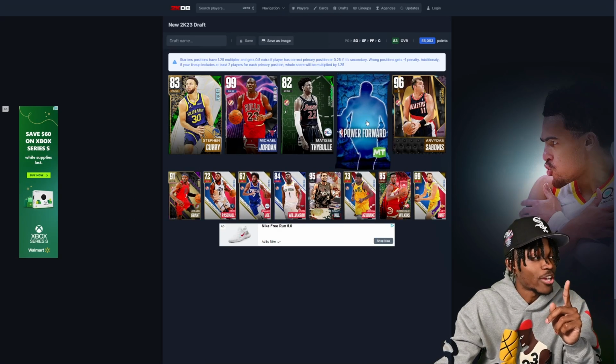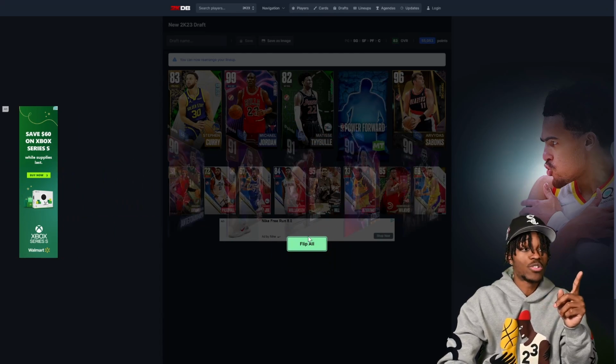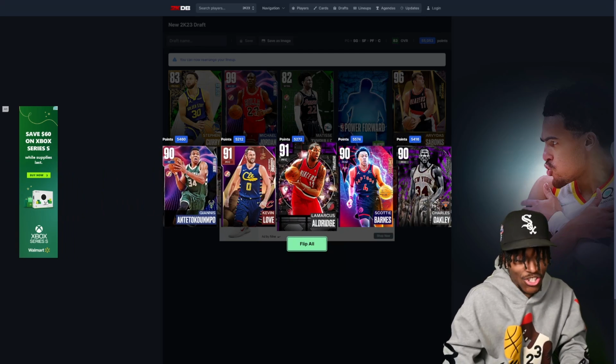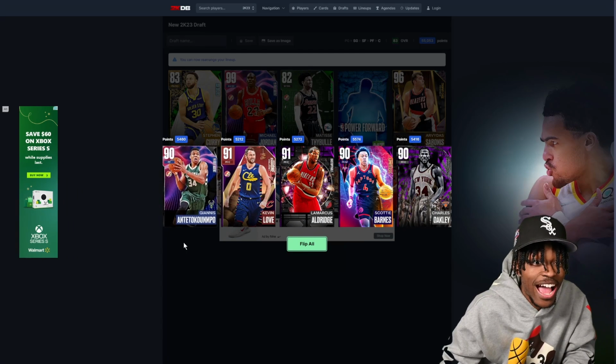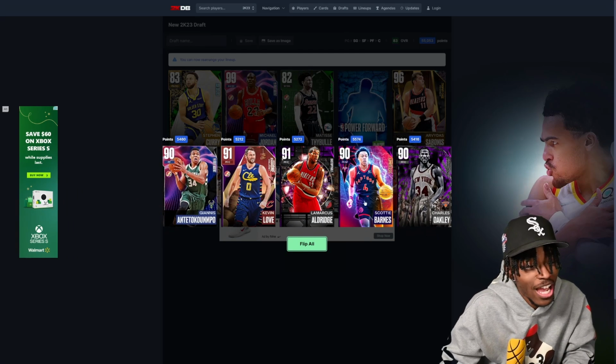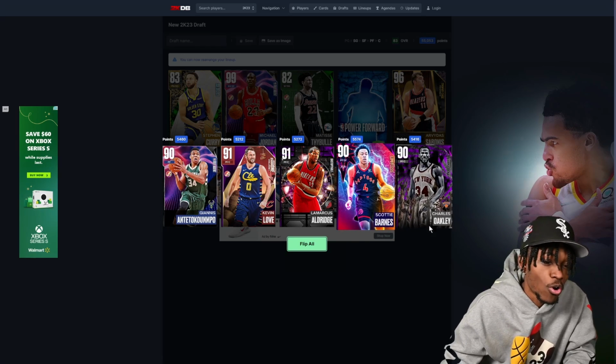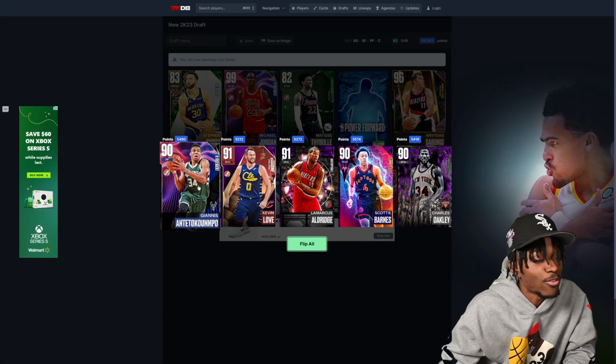And we have, this is our captain pack. This is supposed to have the big, it has Giannis. Get this question right, get Giannis. Get it wrong, get Charles Oakley or Scotty Barnes. We'll see who has a higher overall, lower overall. But if we get it right, we get Giannis.